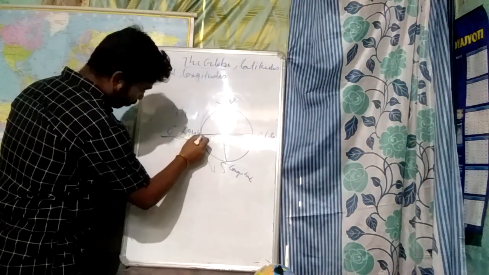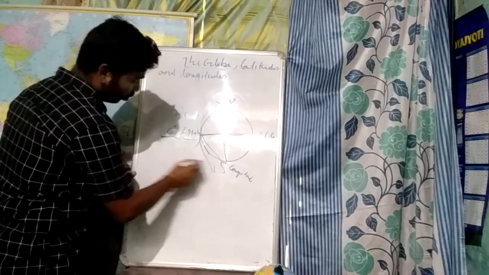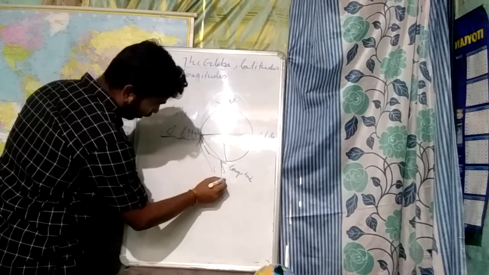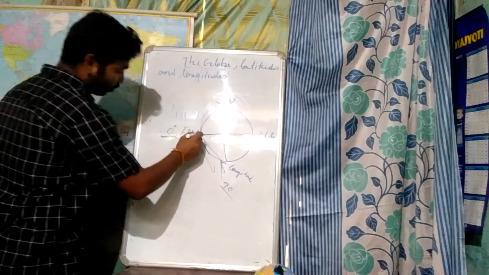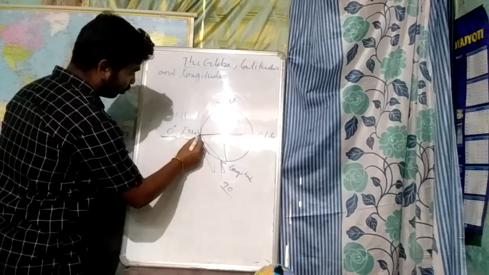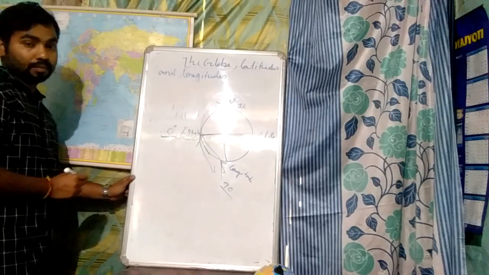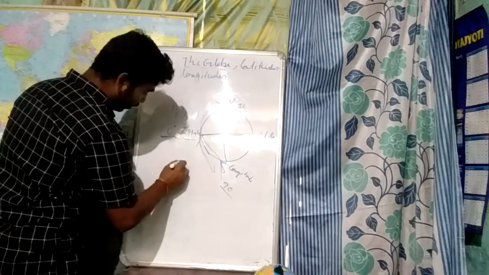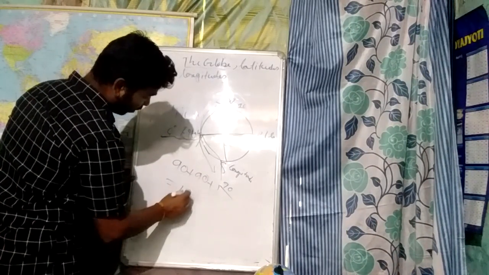From the equator to the poles there are 90 parallels, and from the equator to the north pole there are another 90 parallels. Total 90 plus 90, plus the equator, is 181.